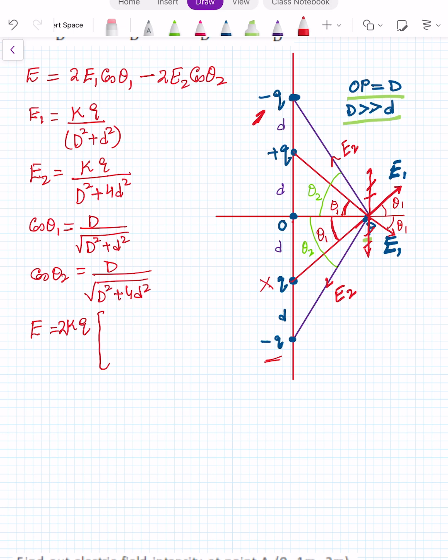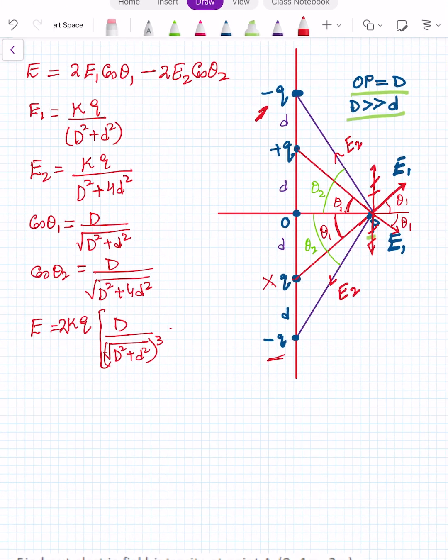So 2kQ outside, and D upon under root D square plus d square whole cube, minus D upon under root D square plus 4d square whole cube. This will come. Right?